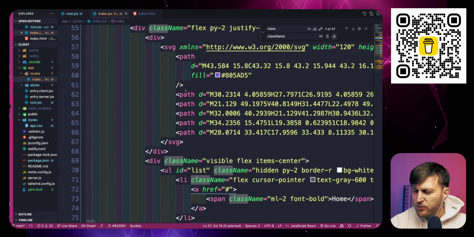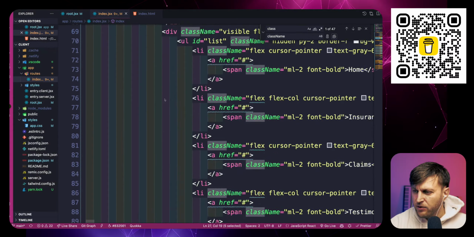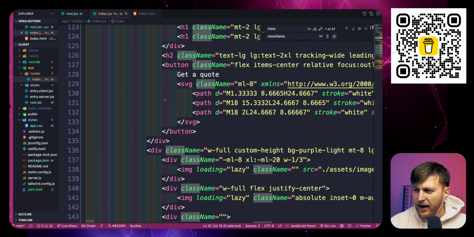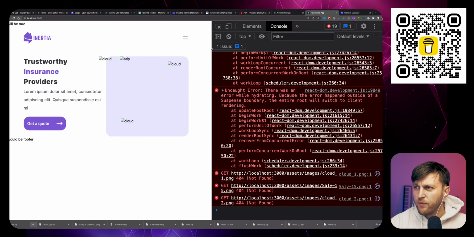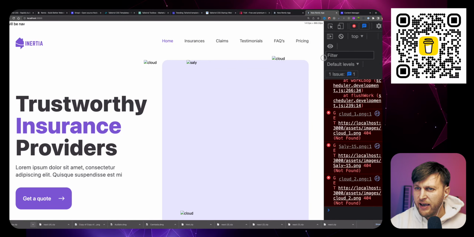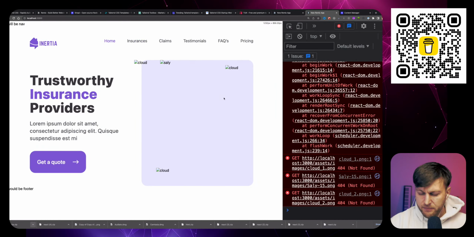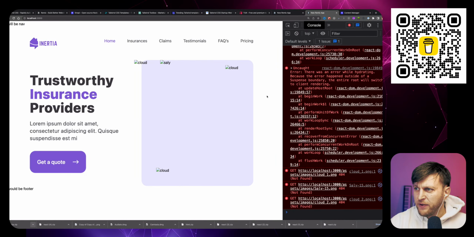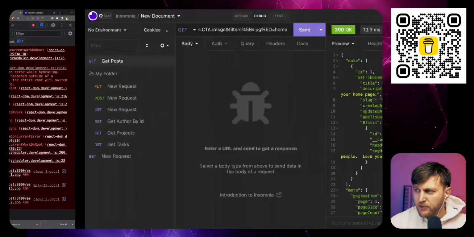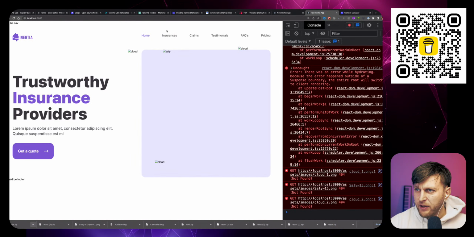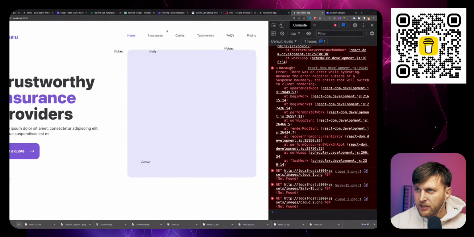That's our navigation, which we'll redo here. So let's see what happened. Let's go to our front-end application. And boom, we have our navigation. We have our header. And we'll fix the images later. For now, I'm going to keep it simple, just so as not to mess with the clouds, we'll add them later. But for now, I'm going to just console log the cloud images inside our code.